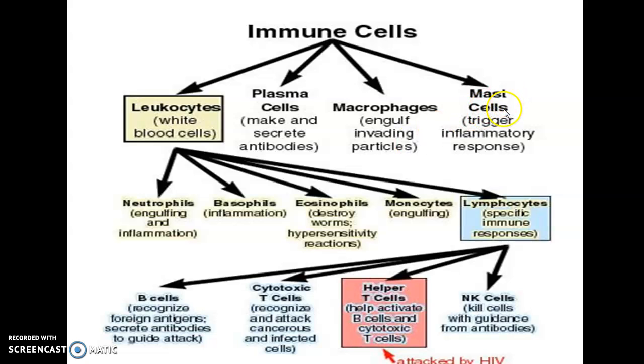Then there are mast cells which trigger inflammatory responses. These white blood cells are of different kinds, that is neutrophil, basophil, eosinophil, the granulocytes and agranulocytes.